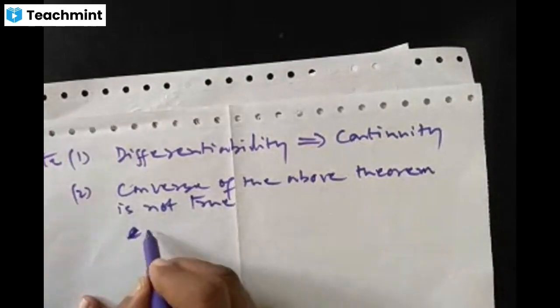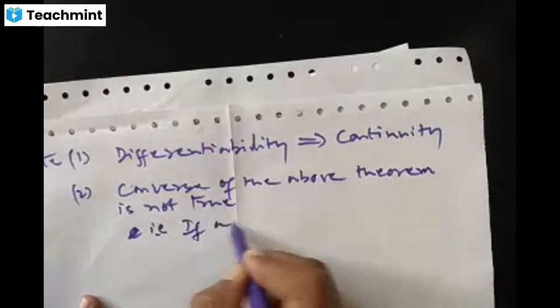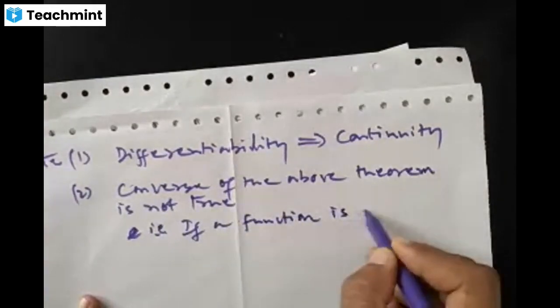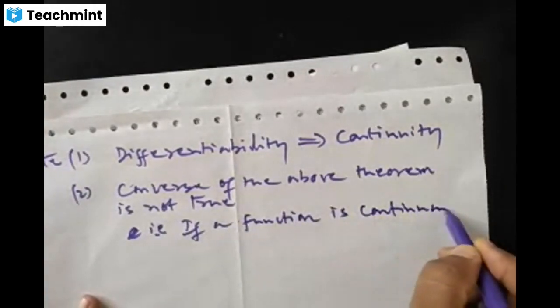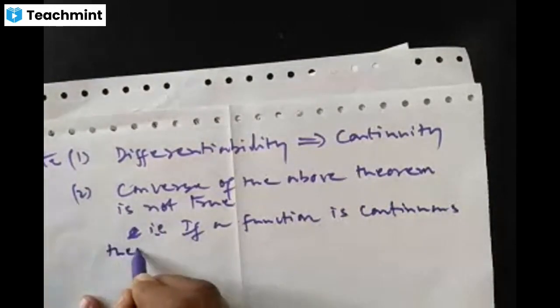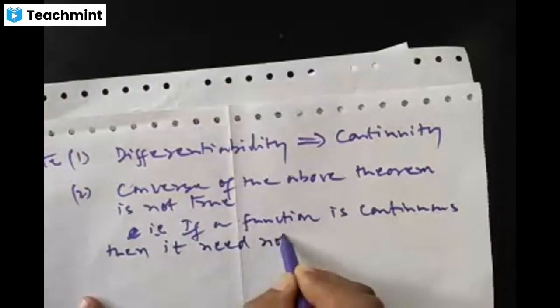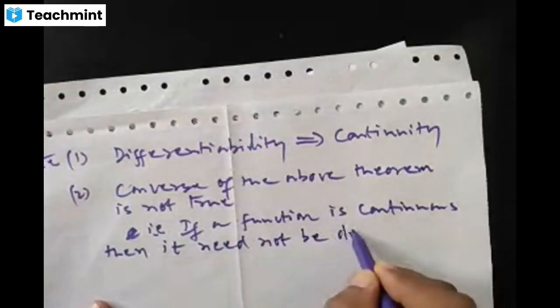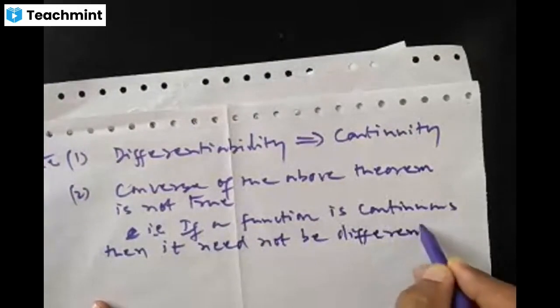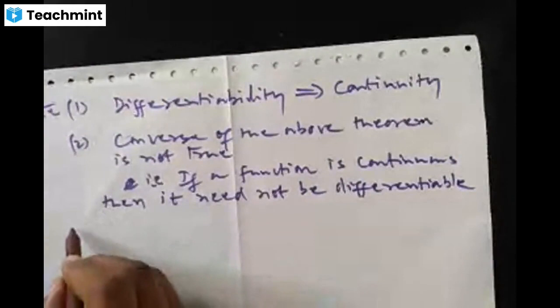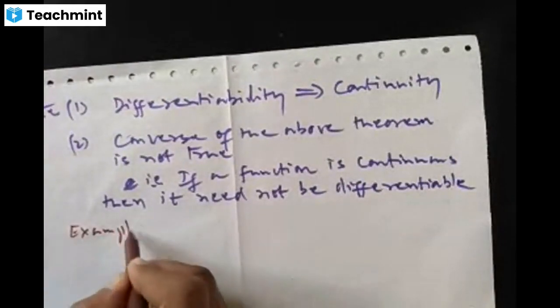That is, if a function is continuous, then it need not be differentiable. Okay, I'll give an example for this. Let us take the example of the modulus function.